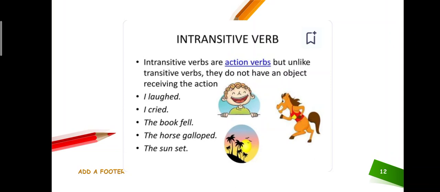In those situations, there is no need to add any object. Here are some examples. I laughed, I cried, the book fell, the horse galloped. Okay, the sun set.